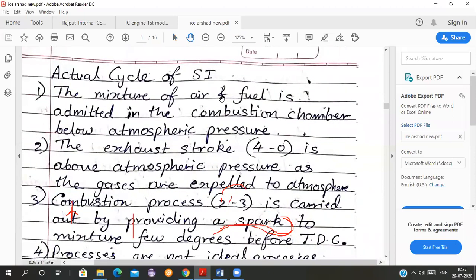For an actual cycle of SI, the mixture of air and fuel is admitted inside the combustion chamber below atmospheric pressure. This is the actual cycle I'm telling you now. The exhaust stroke is above atmospheric pressure as the gases are expelled to the